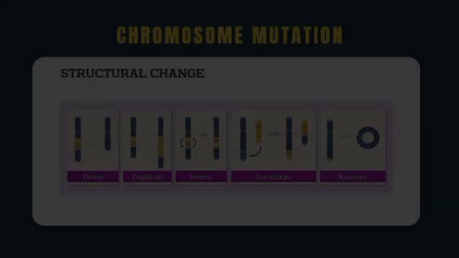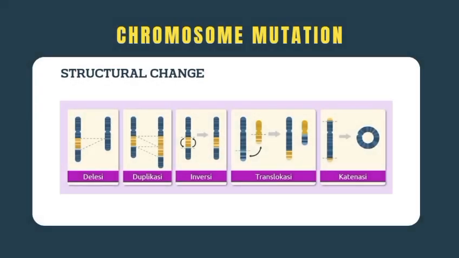The next slide is chromosome mutation. Examples include deletion, duplication, inversion, and translocation. In deletion, a chromosome piece is lost. In duplication, a portion is repeated. In inversion, a chromosome piece flips direction. And in translocation, a piece moves to another chromosome. This can disrupt many genes at once.